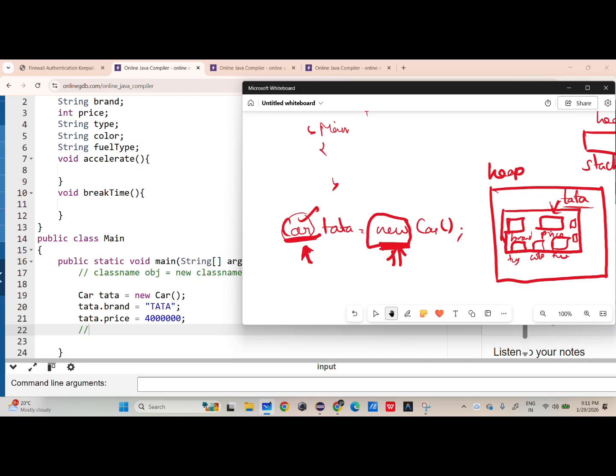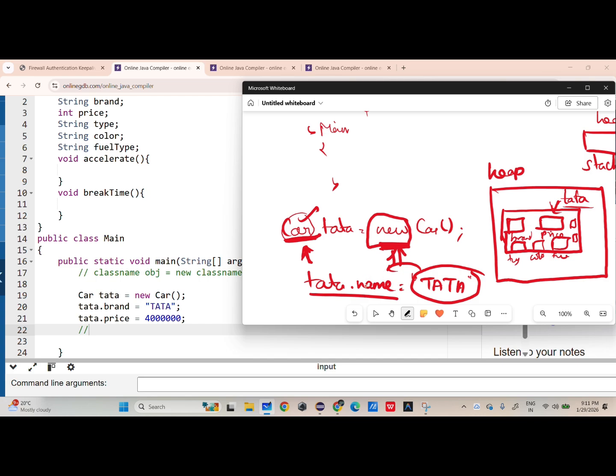For example, this is your area, and in your name you already bought a land. Now I am going to store this. If I write Tata.brand = a string, this string is going to be stored in this field. It checks in memory whether there is a Tata, yes there is. Whether there is a brand field, yes there is.